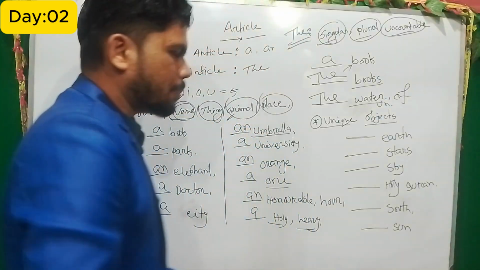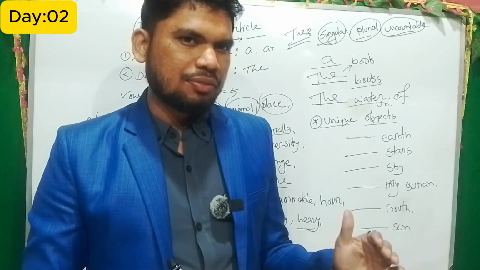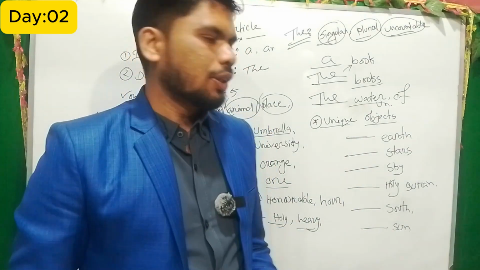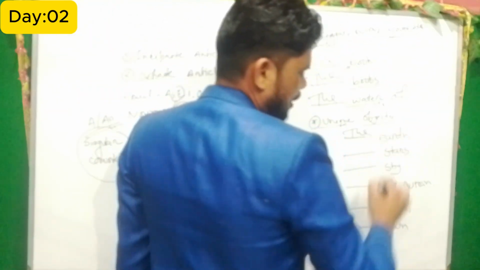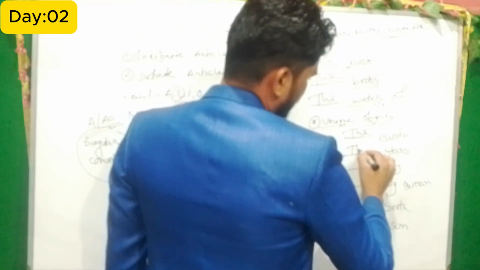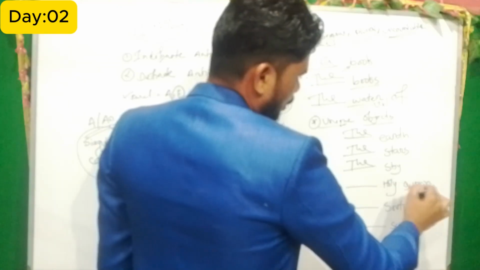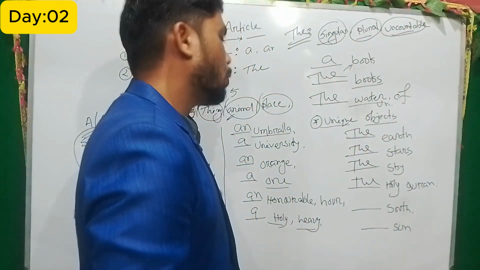Okay, it is very important. The is always used for something specific, and unique things are always specific. Okay, so now comes the earth, the earth, that is specific, the stars, that is specific, the sky, that is specific, and the Holy Quran, that is also specific, the Holy Gita, the Holy Bible.